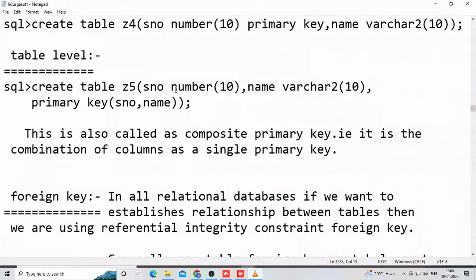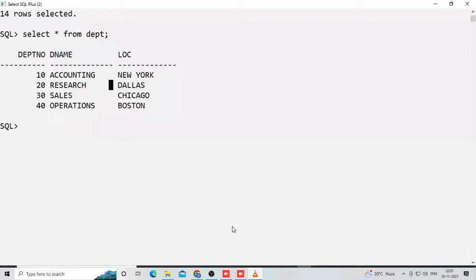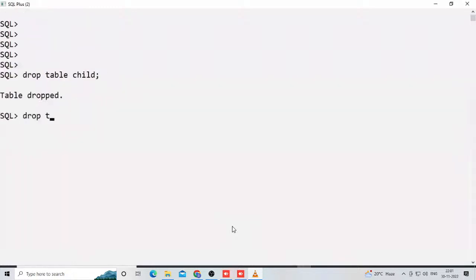Whenever we delete from a master table, what happens? What is the on delete cascade clause? What is the on delete set null clause? These are about deletion from the master table. What happens with insertion in a child table? All these things we learn in our course. Suppose you are an experienced person, and in future you learn our courses, then within a fraction of a second you can write master and child tables. Once you are good at the course and have an idea, then it is possible.